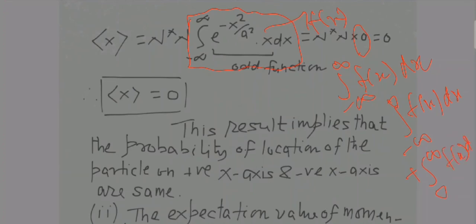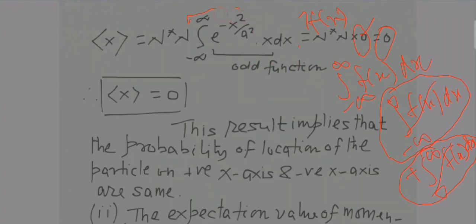This term will be equal to the negative of that term, so these two terms cancel out and yield 0. So ψₙ* ψₙ into 0 is equal to 0, and your expectation value of x has come out to be equal to 0.